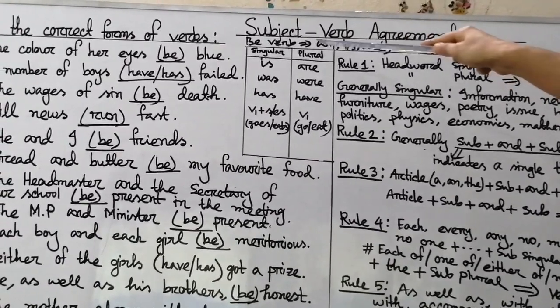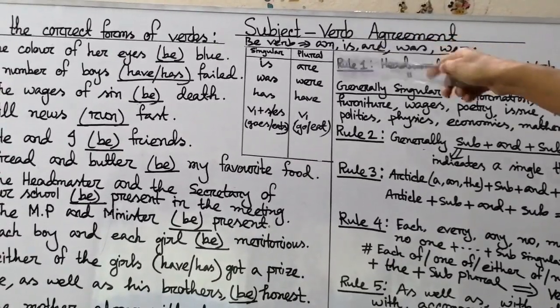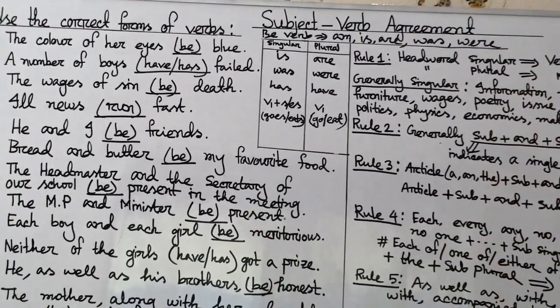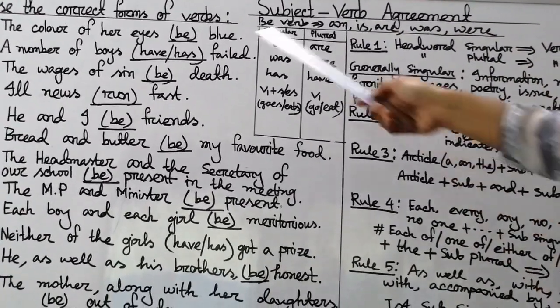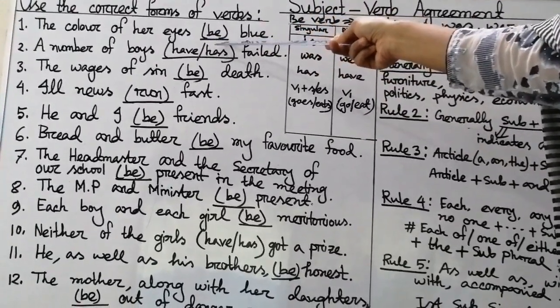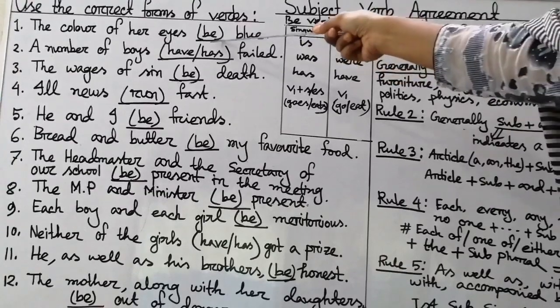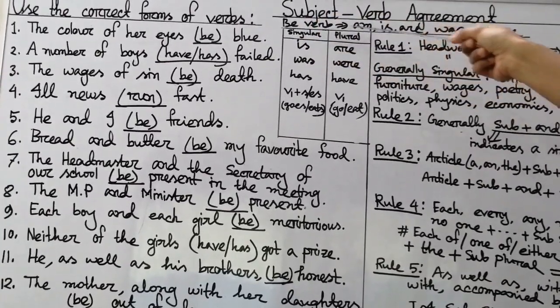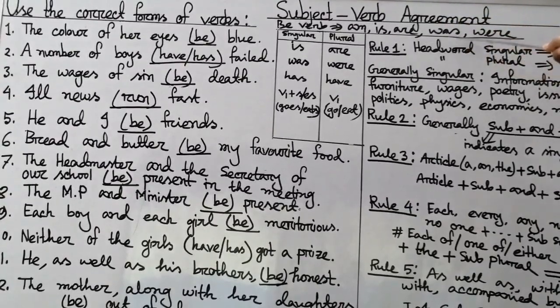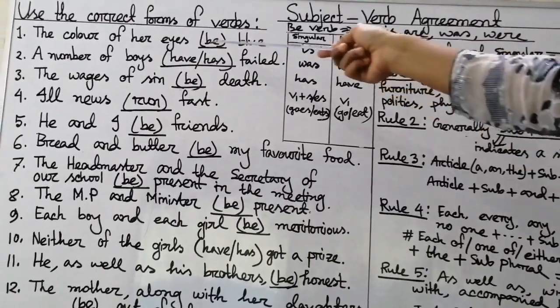Am is used only after I. Am, is, are, was, were, these verbs are called be verb in a sentence. Look at those sentences please. Sentence number 1, the color of her eyes be blue. Here which be verb will be used? Am, is, are, was, or were. You have to write it down.